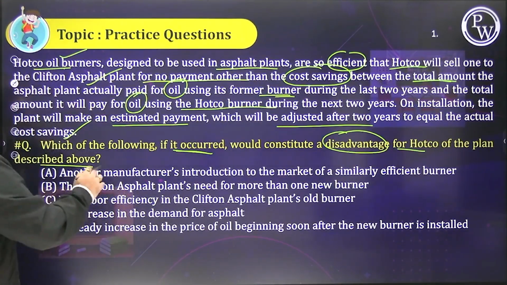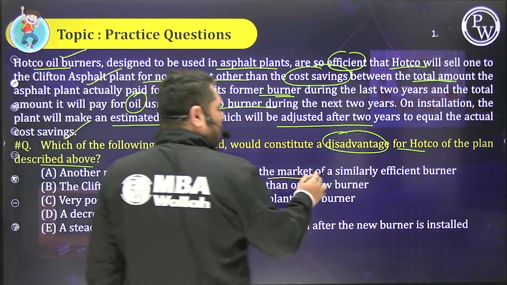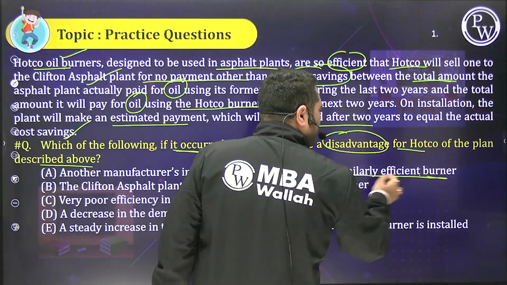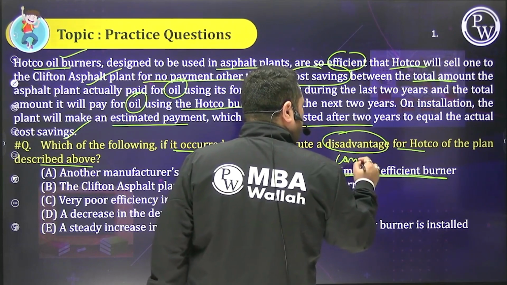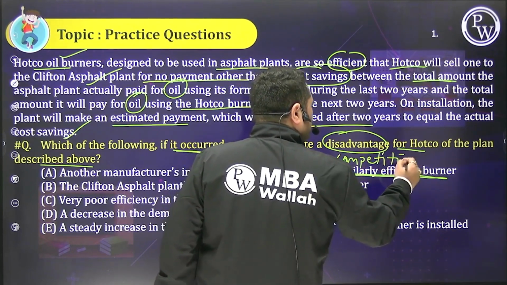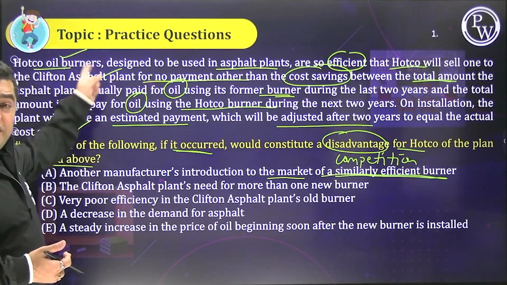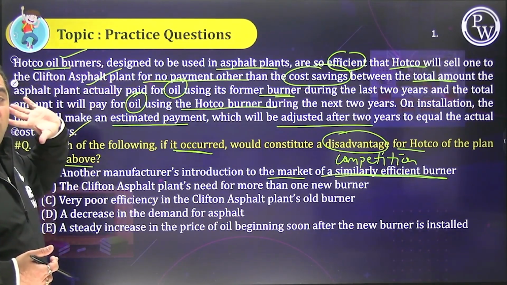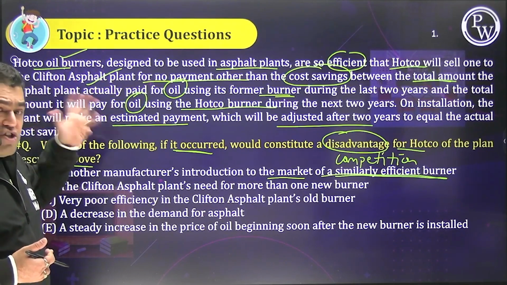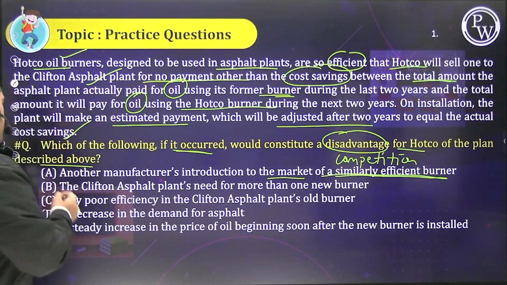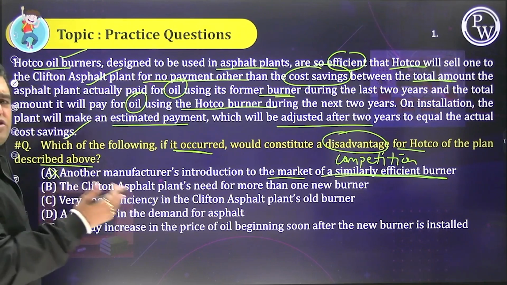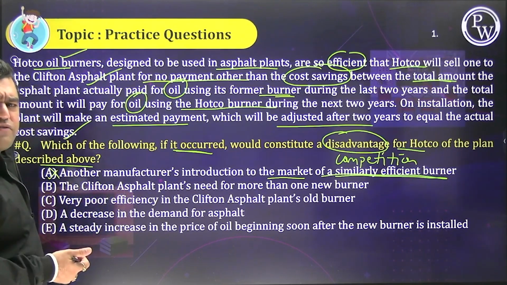Okay? A, another manufacturer's introduction to the market of a similarly efficient burner. So basically competition will increase or whatever. So people, this is not a disadvantage at all. For this plan, where it is not selling, it's so efficient that oil has to do with it. So no people, not on this basis. This is general marketing, a very general kind of strategy.